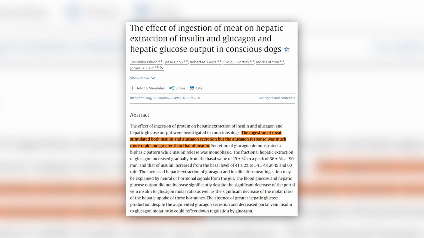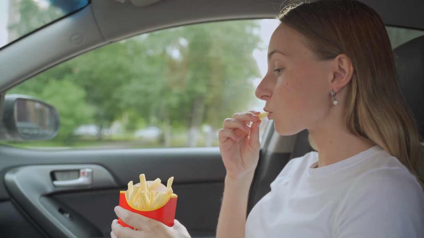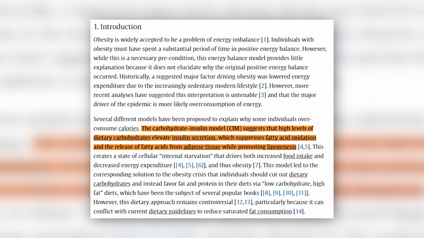Now, when we eat meat and only meat in a fasted state, we already know that our body will stimulate glucagon and it will not increase the amount of insulin. This means that we will be losing weight if we are eating meat and only meat in a fasted state. And this will in turn make the insulin to glucagon ratio more glucagon favored. Now let's do the exact opposite, except let's eat potatoes or some sort of carbohydrate in the fasted state. Now, when we eat carbohydrates in the fasted state, insulin will end up spiking. And even though insulin will end up spiking, it won't spike that high. The reason this happens is because carbohydrates, once again, they get converted into glucose and insulin, they go together.